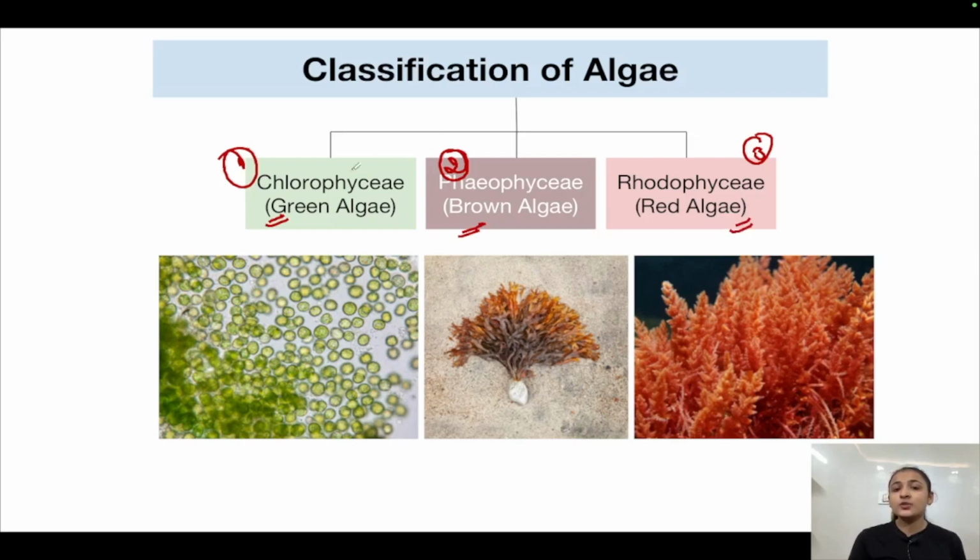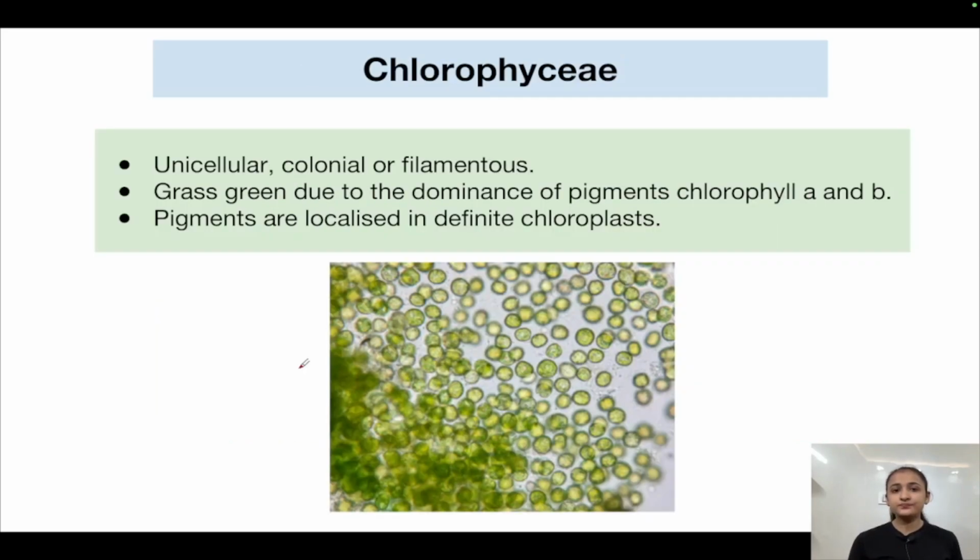I have also matched the color of the text boxes for your better understanding. You can also see the respective images of these algae and the differences in their colors. Why such color differences? Because of certain pigments present in them, which impart their respective colors.